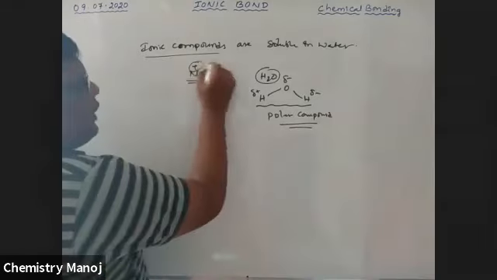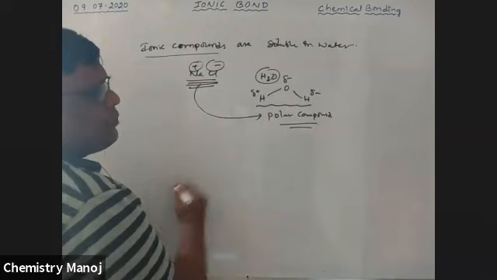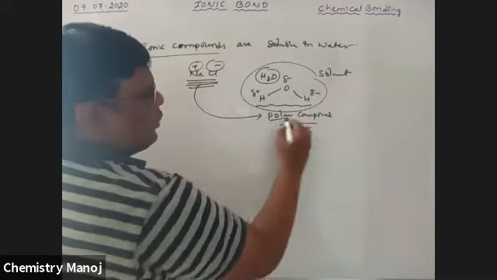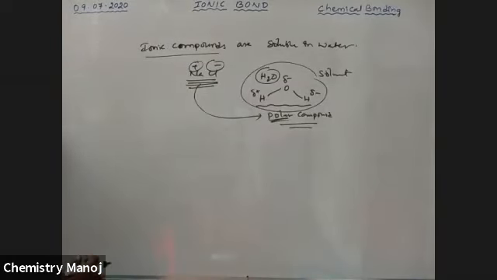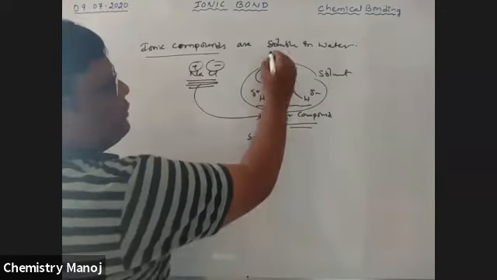So it has a polar end. Polar ionic compounds are dissolved in polar solvents, because water is a polar solvent. Why it is polar, later we will explain. So that is why ionic compounds are soluble in water.